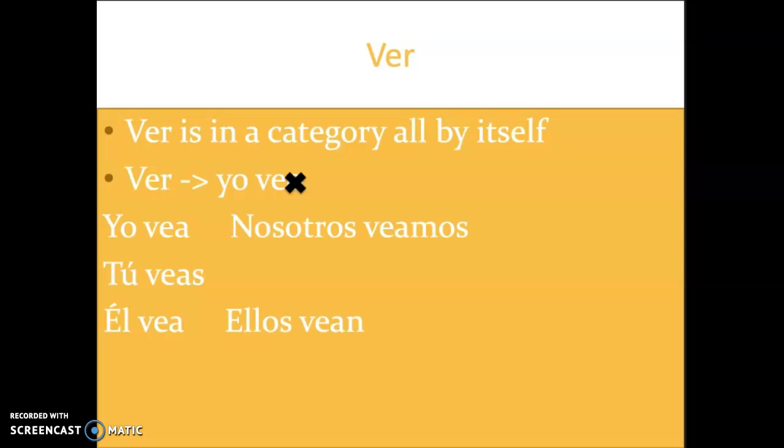Now let's take a look at the verb ver. Ver is a verb that is in a category all by itself. When we conjugate it in the present tense form, we say yo veo. But when we conjugate it in the subjunctive form, instead of the O, we add an A. And we carry the spelling throughout all of the subject pronouns. Yo vea, tú veas, él vea, nosotros veamos, ellos vean.